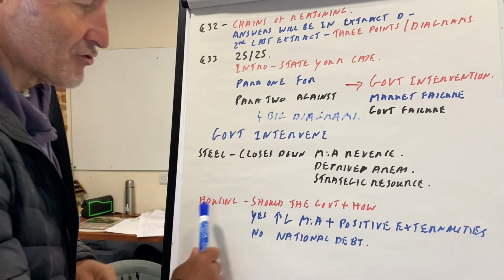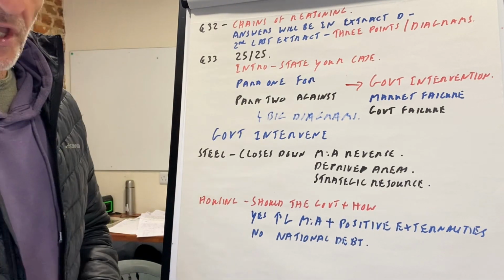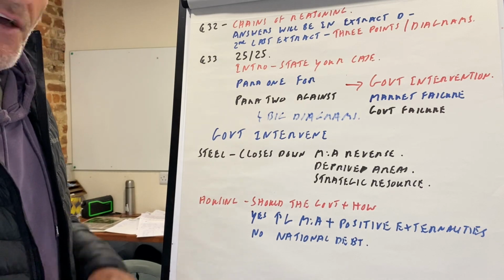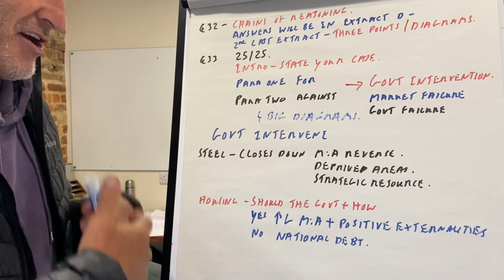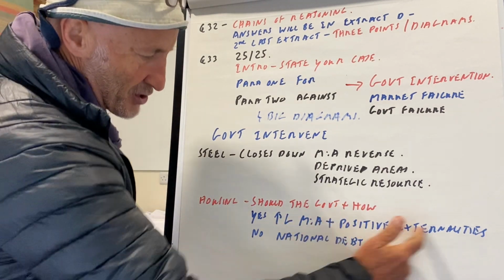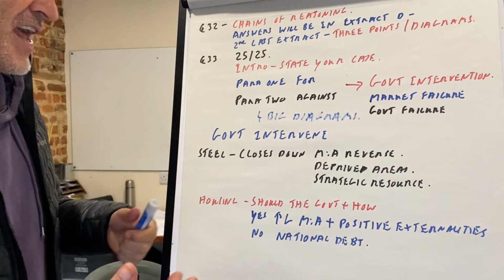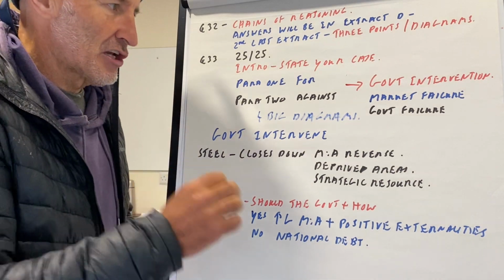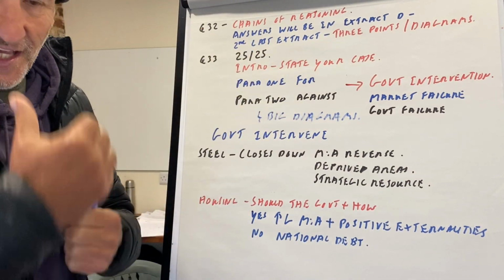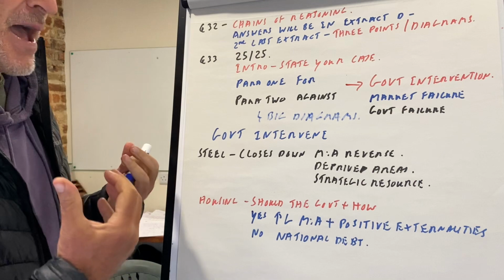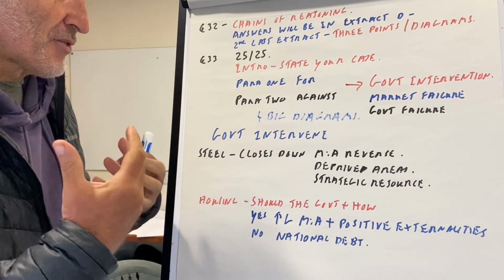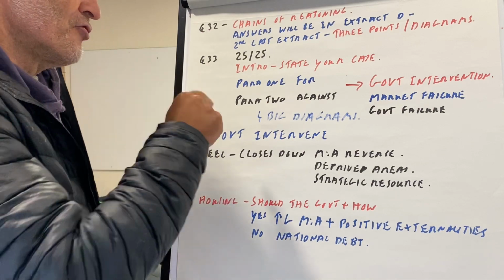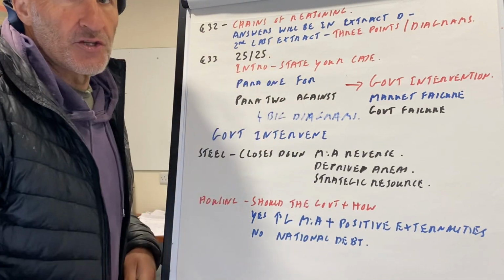Okay. Or housing. Should the government intervene in the housing market? And how should they intervene in the housing market? Very similar question. Yes, they should intervene. Yes, increase G, multiplier accelerator, AS/AD analysis. Housing has positive externalities. No, because of national debt. Then you must come to a conclusion. Make sure the conclusion is sort of quite lengthy. It depends on, this is the best way that we should intervene in the market. Something like that. Okay, but examiners are told to give you 25 out of 25.